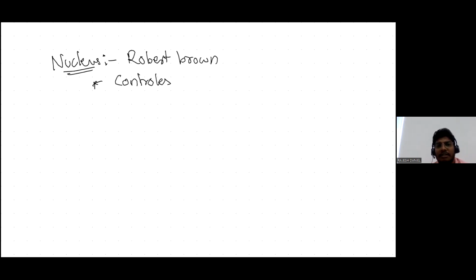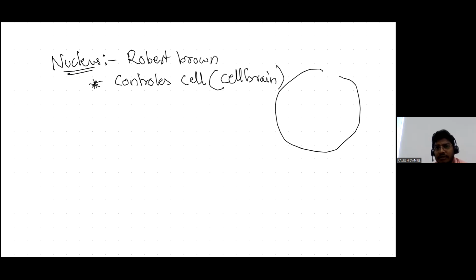It is also known as the control center of the cell or the cell brain. Why is it called the cell brain? Because it controls all the activities. You see, there is a cell, and inside the cell there is a nucleus.